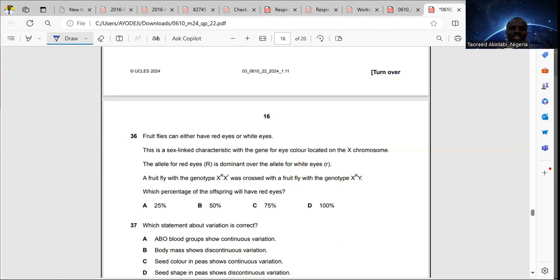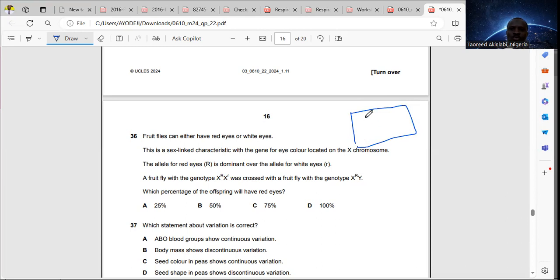A fruit fly with the genotype X capital R, X small r was crossed with a fruit fly with genotype X capital R, Y. Which percentage of the offspring will have red eyes? We can quickly use a Punnett square for this, so I can quickly get the answer.